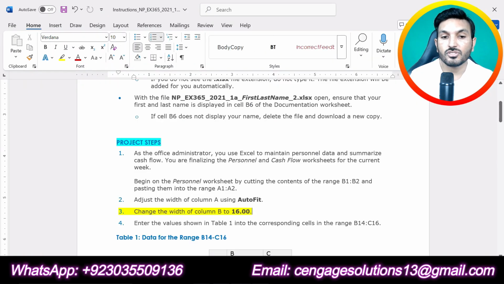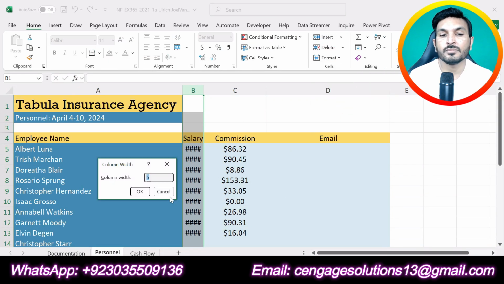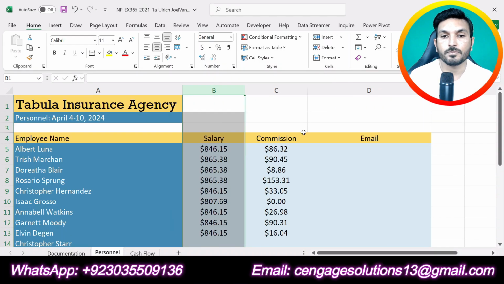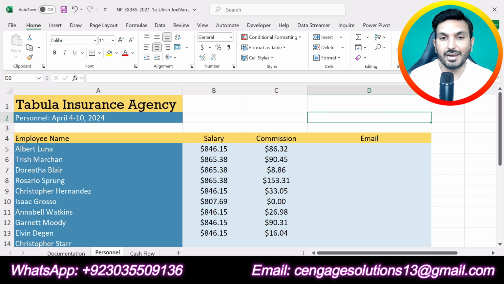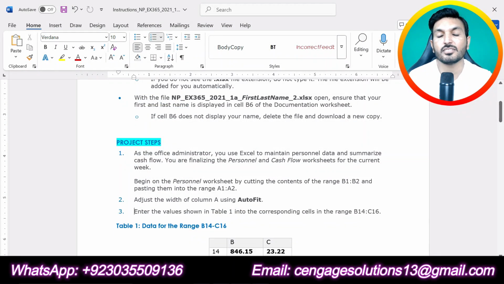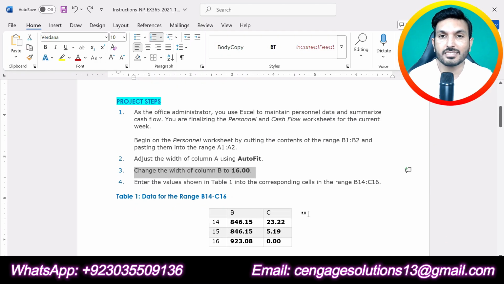column width. Change the width of column B. So now here we will select column width, and we are supposed to make the width of column B 16. So we will type 16 and click OK. Now you can see that column B has a width of 16 point. And that is all about step number 3 of this assignment. So we are done with this step as well. Now let's move to the next step, that is step number 4.